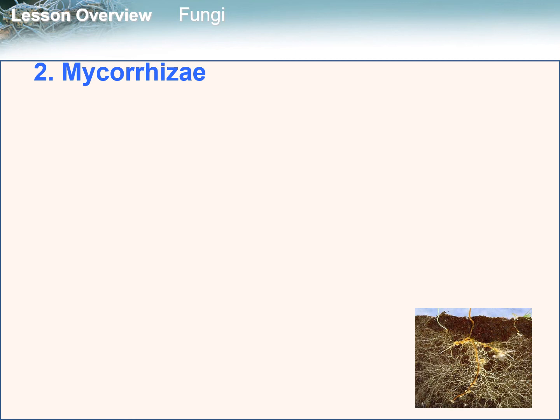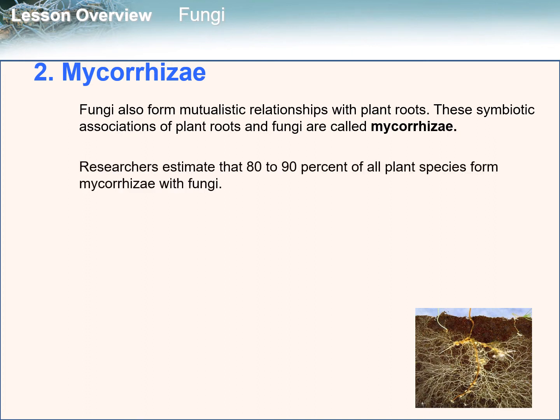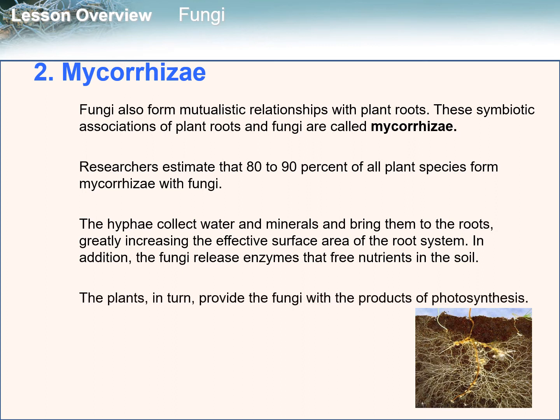Another symbiotic association that fungi form is mycorrhizae. Fungi also form a mutualistic relationship with plant roots, and this is what we call mycorrhizae. Researchers estimate that 80 to 90% of all plant species form mycorrhizae with fungi. The hyphae collect water and minerals and bring them to the roots, greatly increasing the effective surface area of the root system. In addition, the fungi release enzymes that free nutrients in the soil. The plants in turn provide the fungi with the products of photosynthesis.